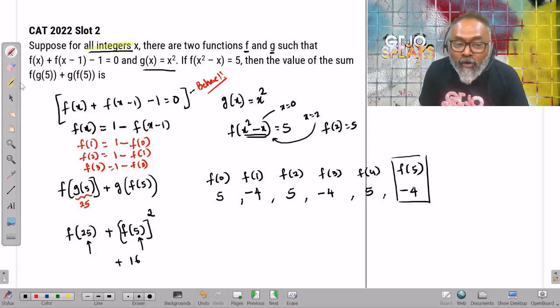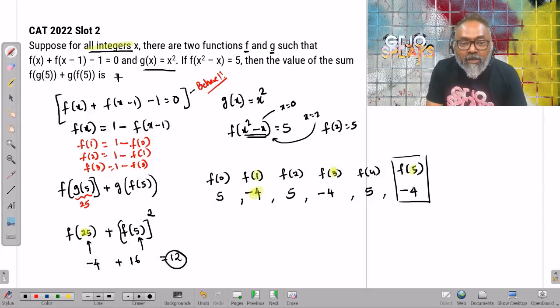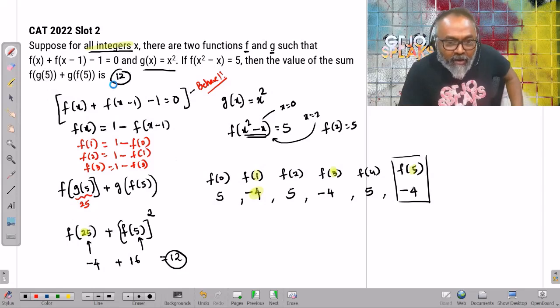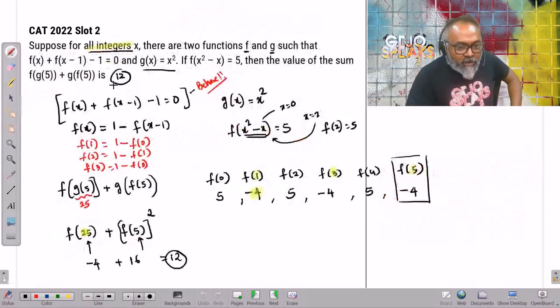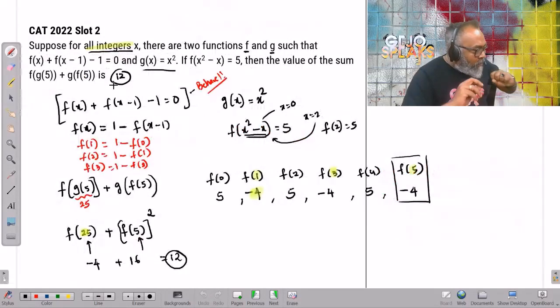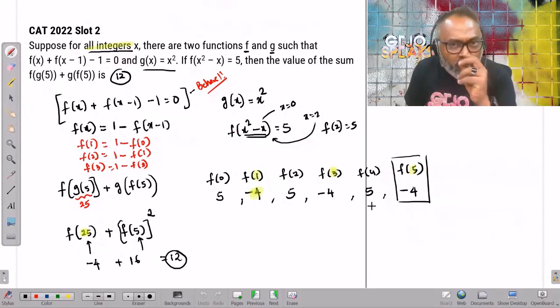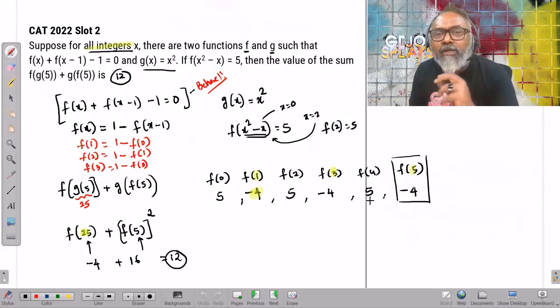But I also notice a pattern. Whenever the input is an odd number, the value is negative 4. 25 is an odd number, so that will be negative 4. Negative 4 plus 16 equals 12. That's it. While you might say that this particular question and that particular question are very different, what is common between them is a sequence that behaves.